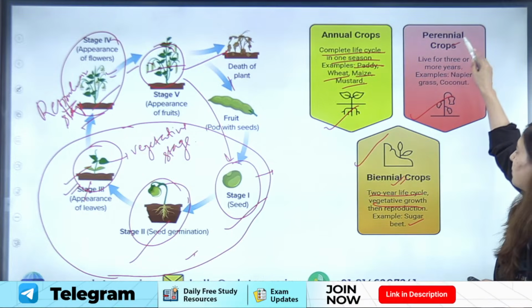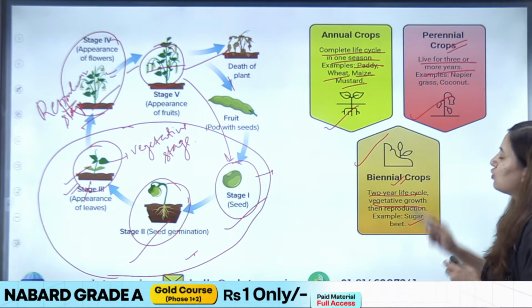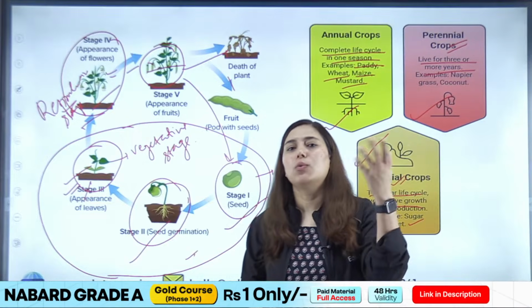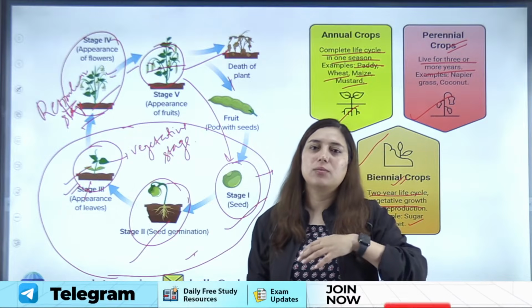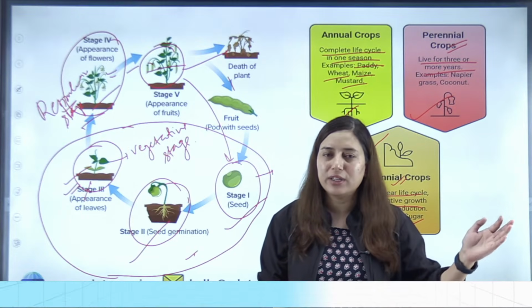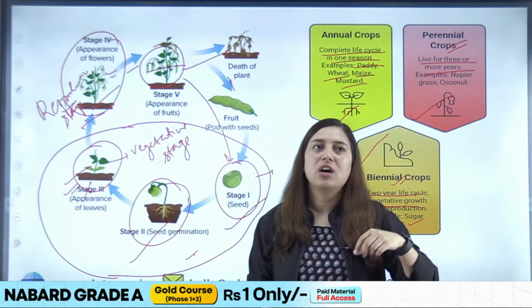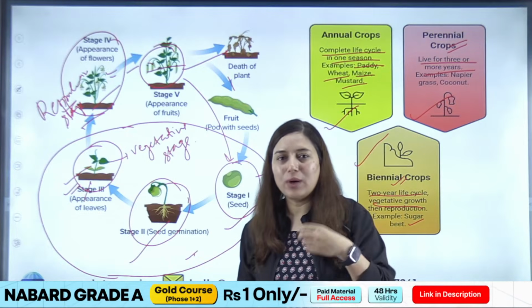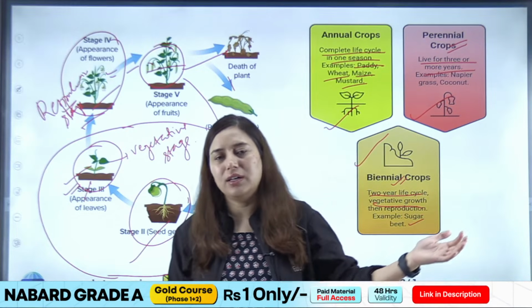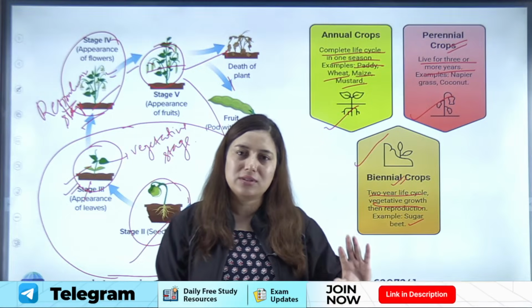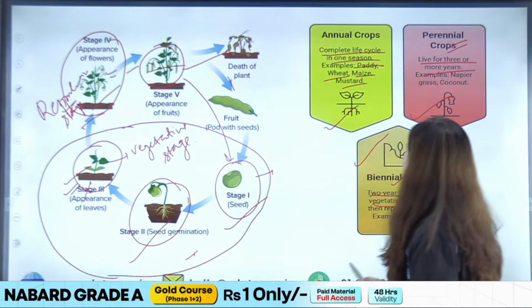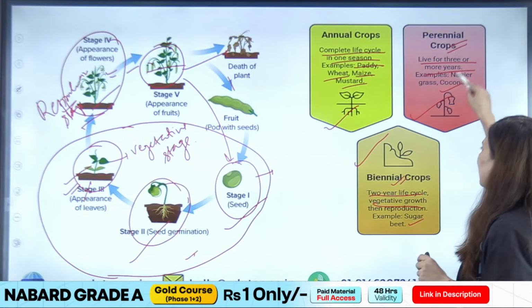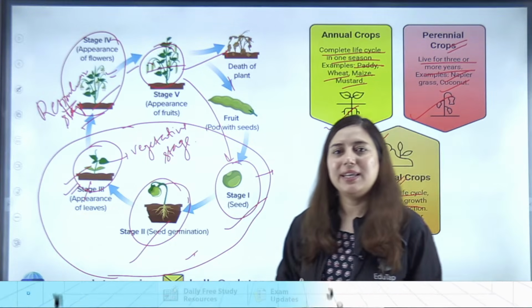Coming to the perennial crops. Now students, perennial crops are those crops which live for 3 or more years, right? So if a crop takes more than 2 years to complete its life cycle, and some crops, you might have seen that once they are grown, you don't have to replant them. They can survive for many years. Such crops are called perennial crops. Examples are coconut, napier grass. So such crops are called perennial crops.